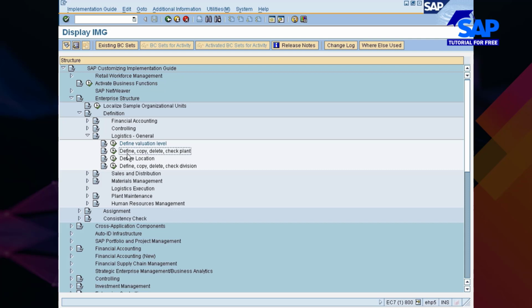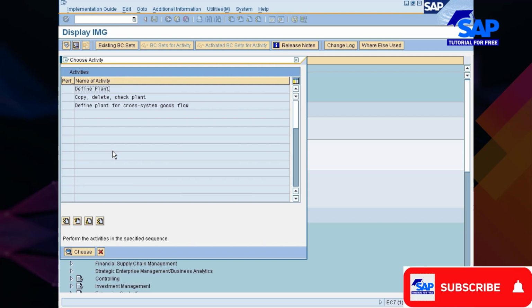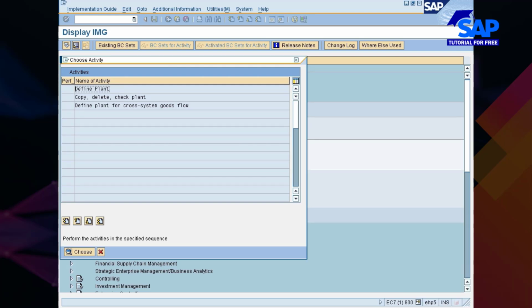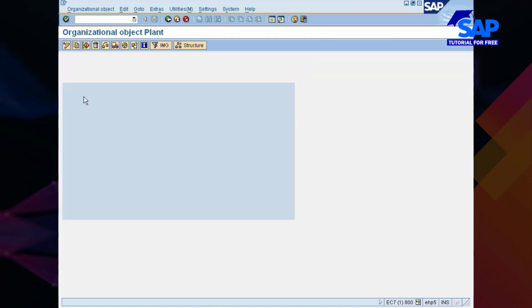Okay, so now you go and define your own plant. Let me just go and define the plant. Here I have got 3 options: define plant, copy, delete, check plant, and define plant for cross system goods flow. I will be going with copy, delete and check plant, where I can refer to the existing plant, 0001, the standard SAP reference plant, and create my own plant.